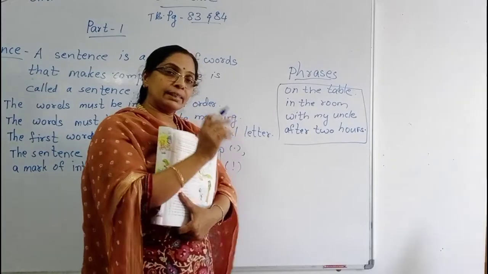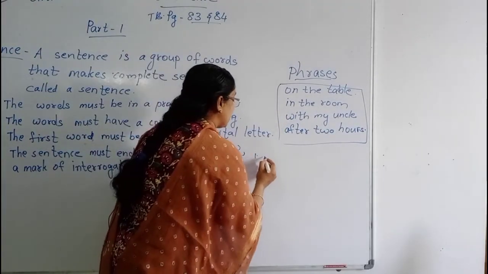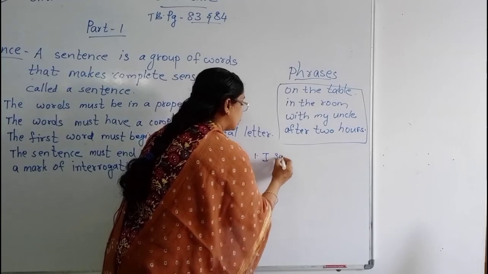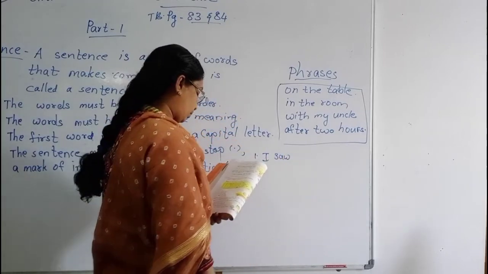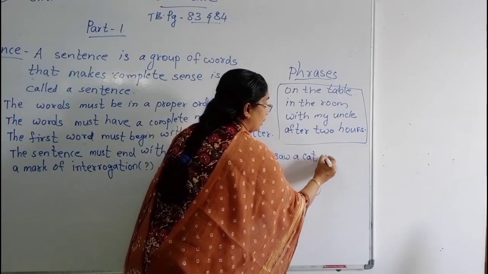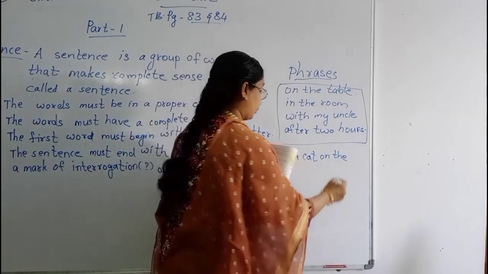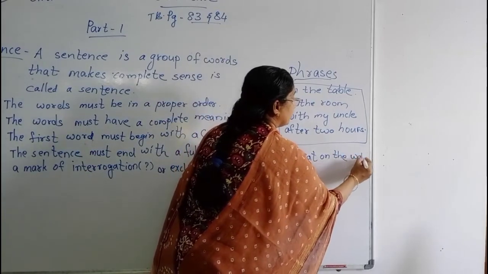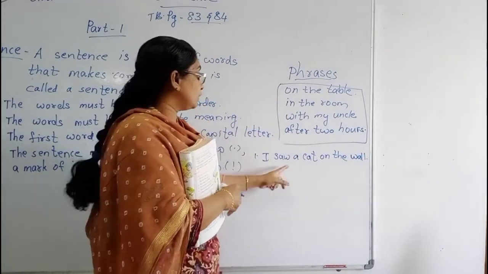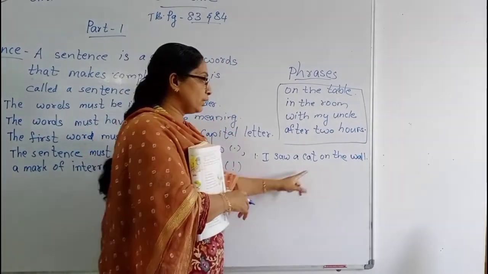Now we will write these sentences. First one is: I saw a cat on the wall. Now you see, children, I saw a cat on the wall. This sentence is complete. You got the meaning also.